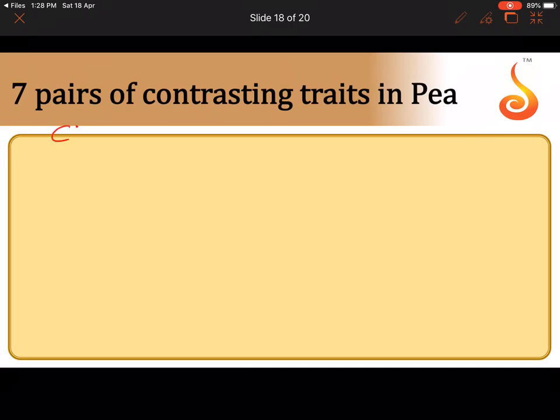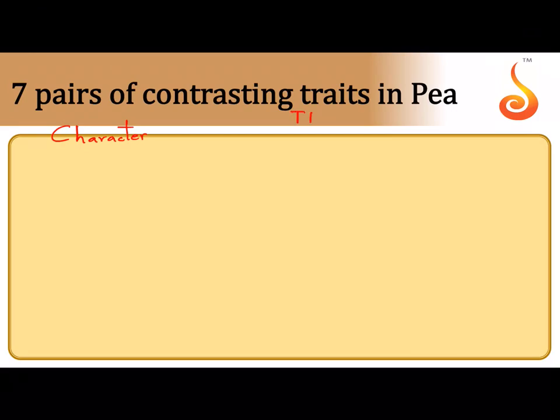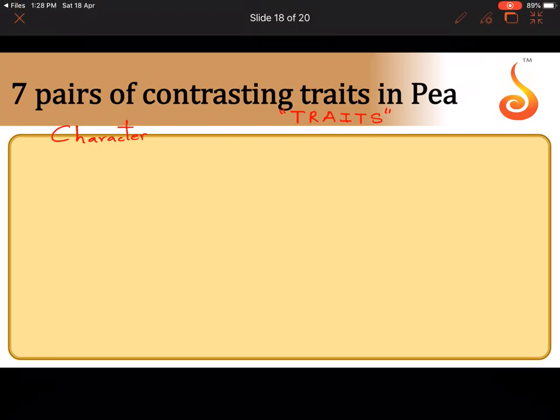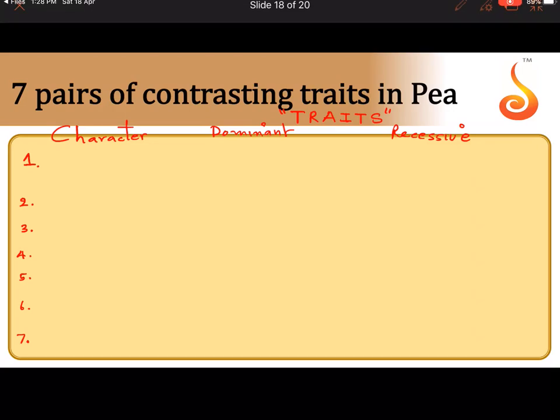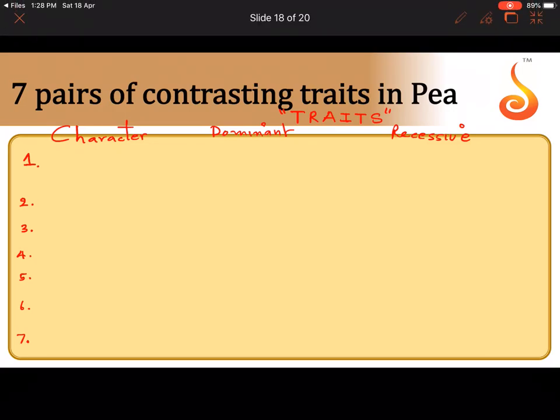So what we are going to do now is write the character in the first column, and then we will write the traits. I hope you know the alternate or the contrasting forms of a character are called traits. And traits, you will later understand what is a dominant trait and what is a recessive trait. Okay, so the 7 characters that he studied and the respective contrasting pairs of traits that he studied in the garden pea plants, I'm going to write it for you here.